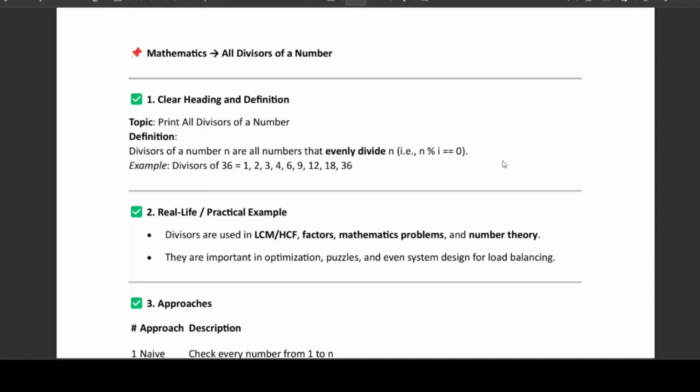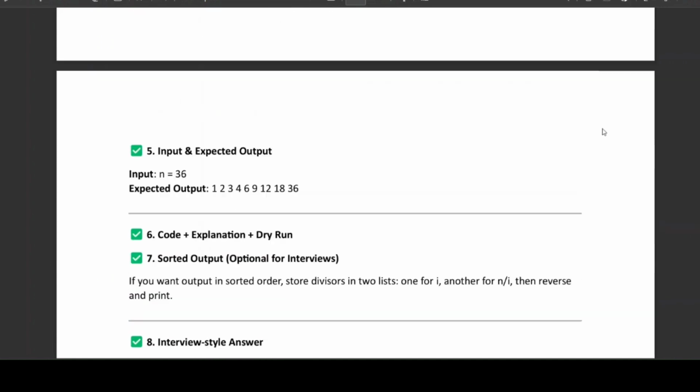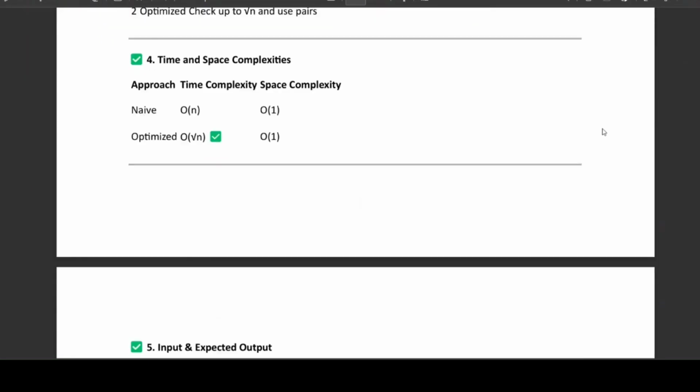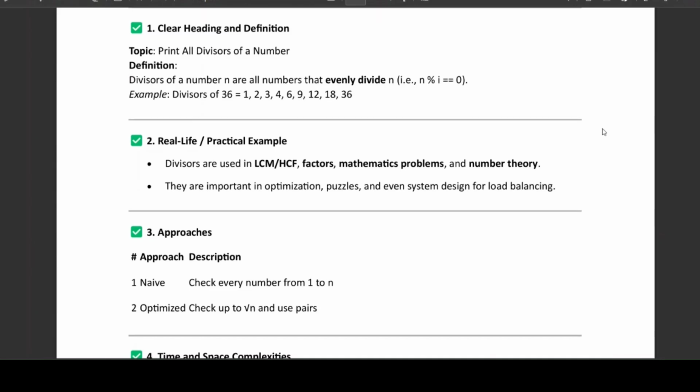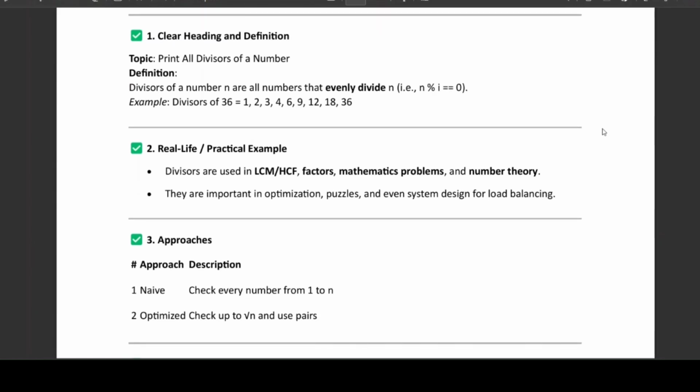So today I'll be discussing all divisors of a number, a mathematics subtopic. Let's start with all divisors of a number. All divisors of a number means printing all the divisors of that number.